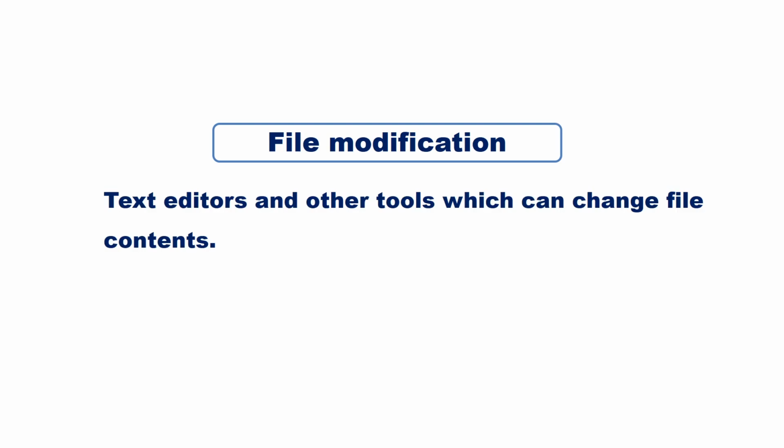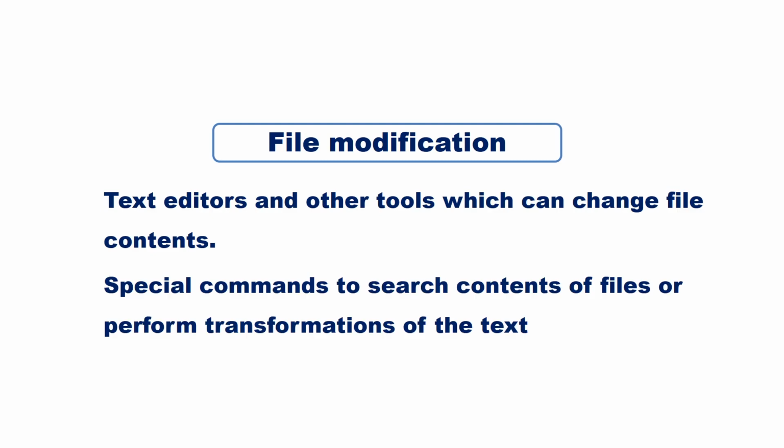Next is file modification. These are the system programs which help in modifying your file. File management deals with managing the structure of the file, whereas file modification deals with managing the content of the file. There may be several text editors to create and modify the content of the file. There may also be special commands to search contents of the file or perform transformations on the text.